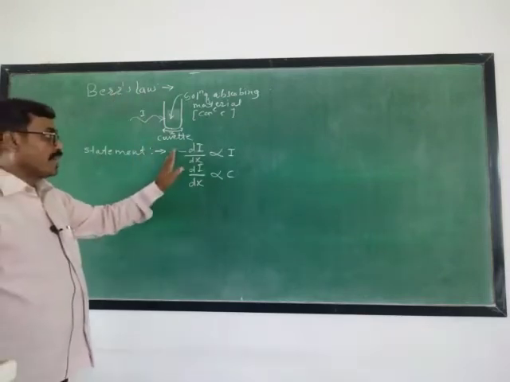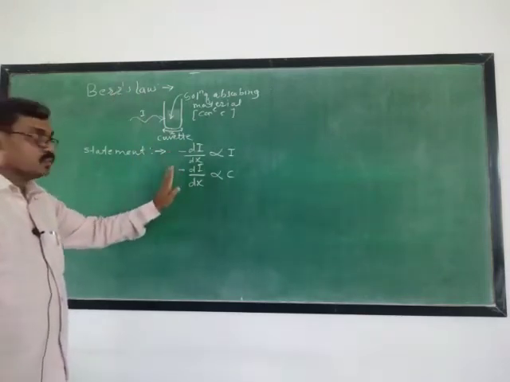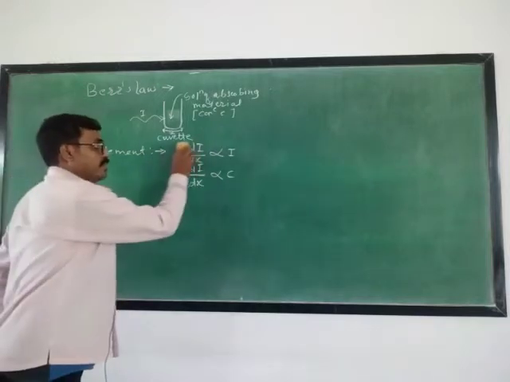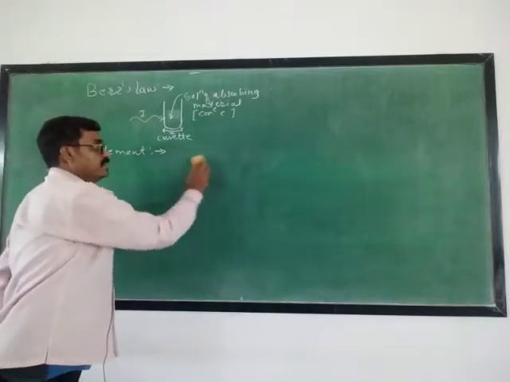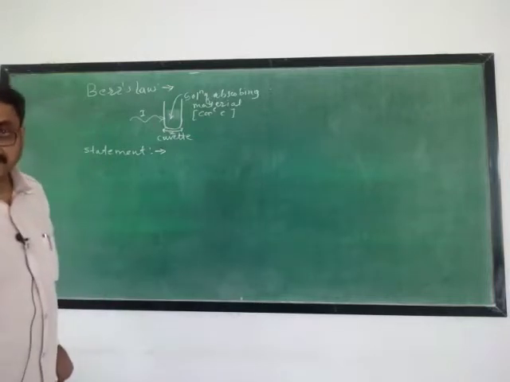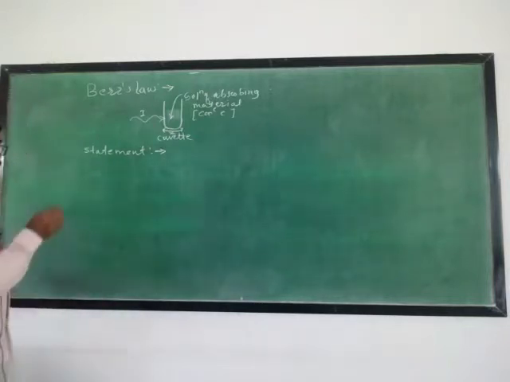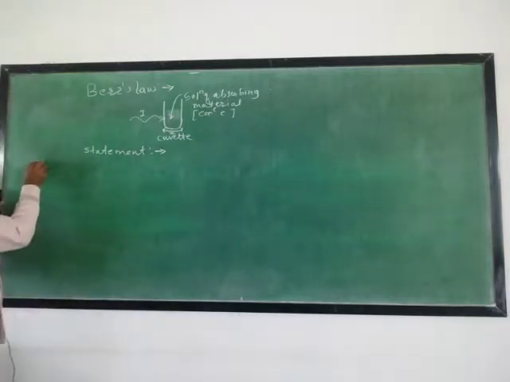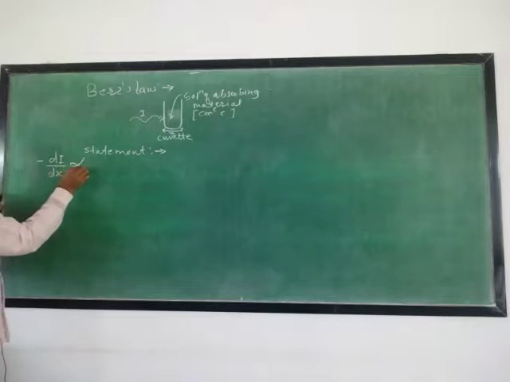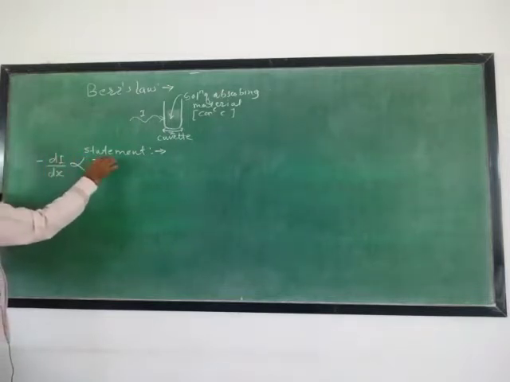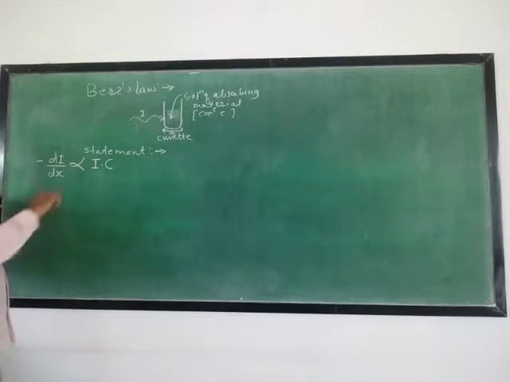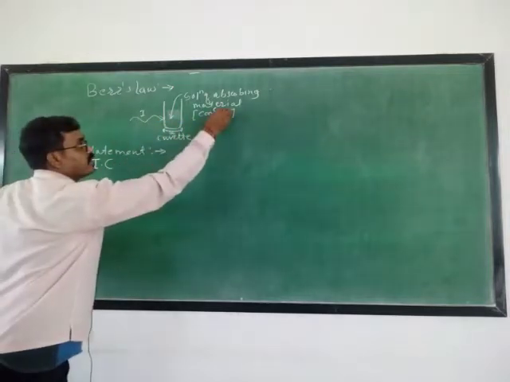Now by combining these two statements, that is two mathematical expressions, we get minus dI by dx is directly proportional to the intensity of incident light as well as the concentration of the solution. Here C is the concentration of the solution.